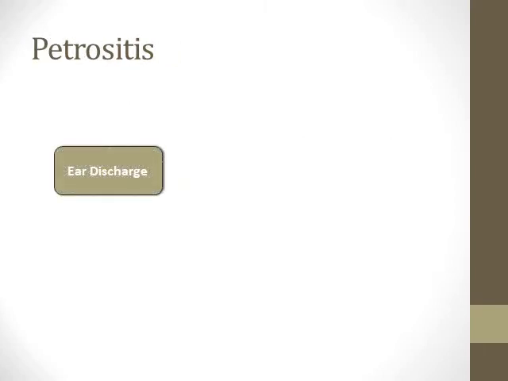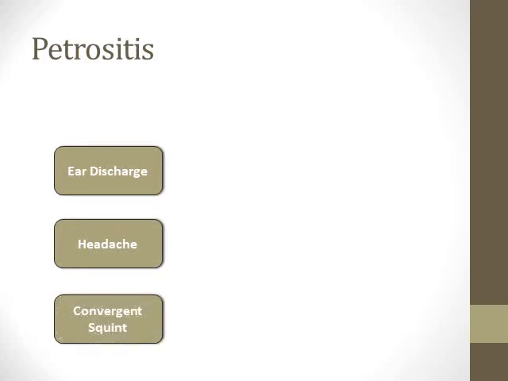Petrositis is exactly similar in pathophysiology to mastoiditis. However, usually the petrositis will present with characteristic three symptoms: ear discharge, headache. Why? Because the petrous apex differs from the mastoid in its anatomical relation. The petrous apex usually is related superiorly to the ganglion of the trigeminal nerve and the sixth cranial nerve, which supplies the lateral rectus muscle.